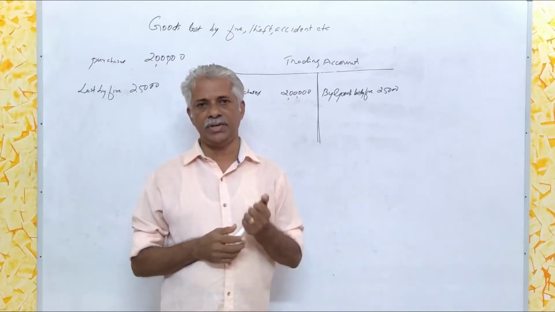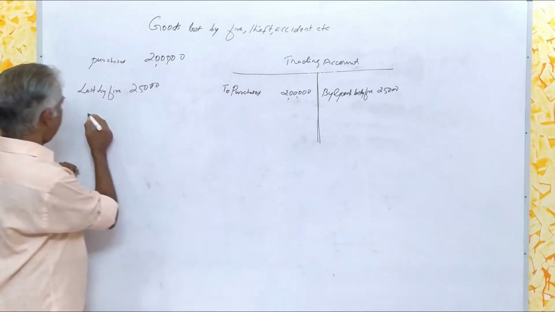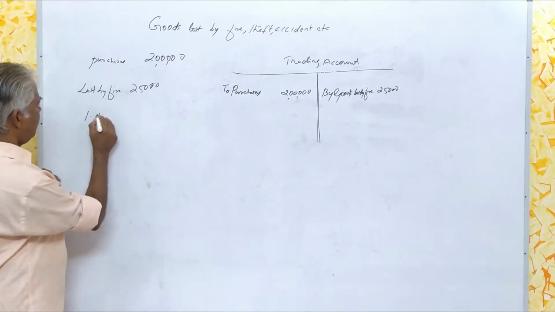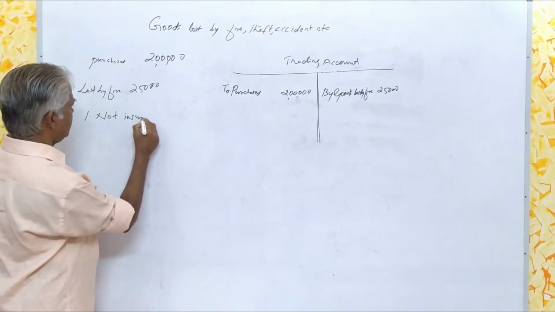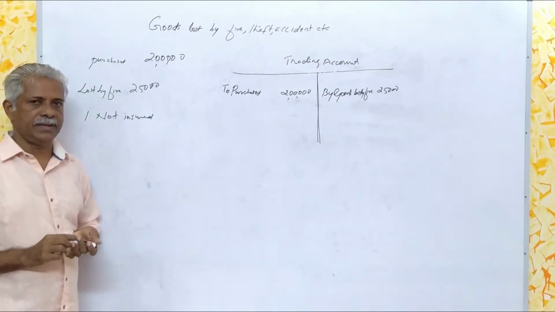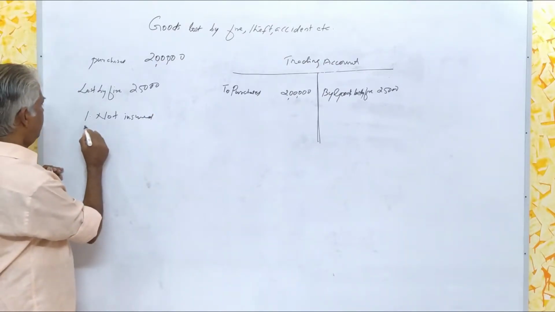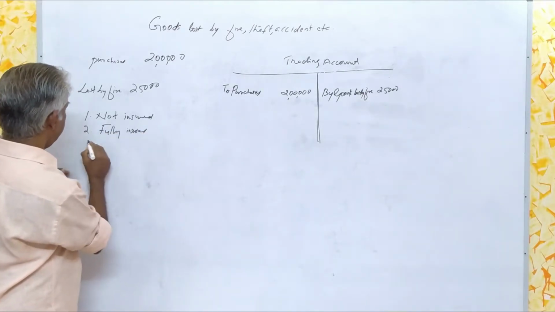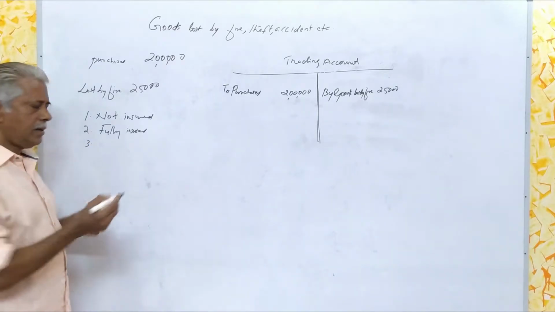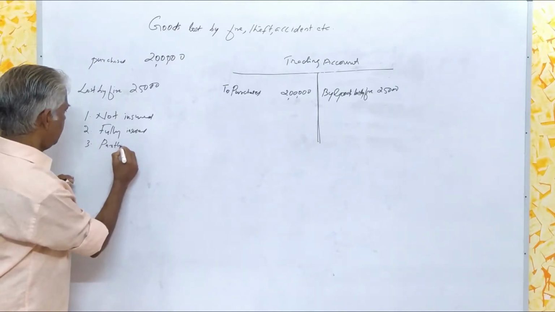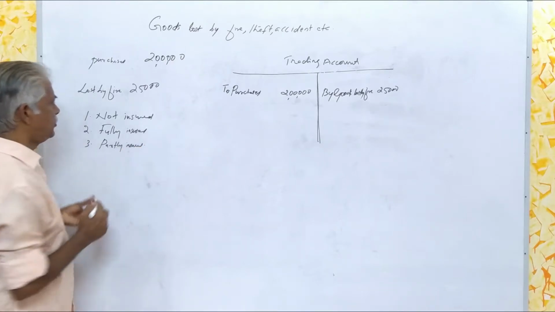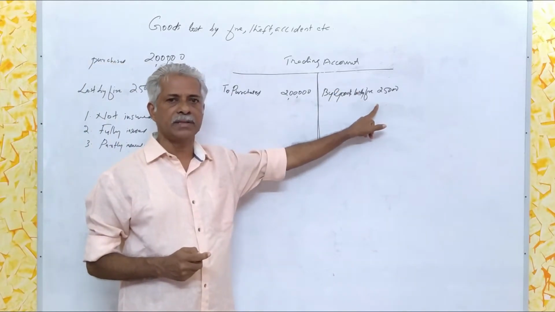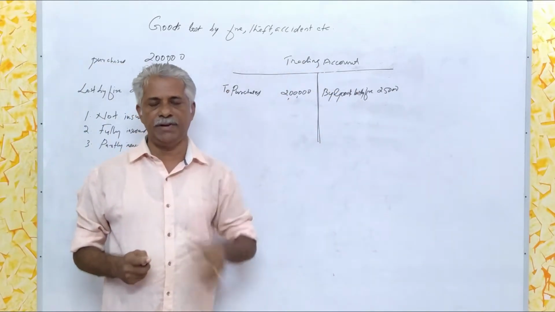While analyzing the situation, you will face three situations. They are: first one, not insured; second one, fully insured; third one, partly insured. Here we have already seen that there is a loss of rupees 25,000 on account of abnormal situations.